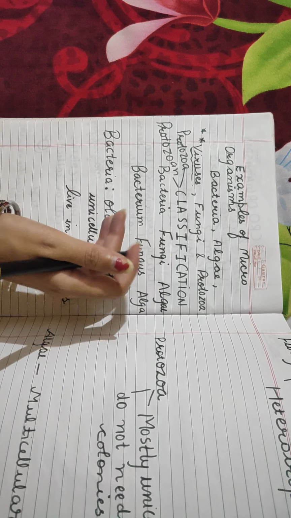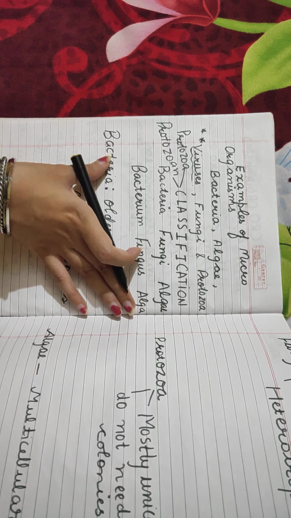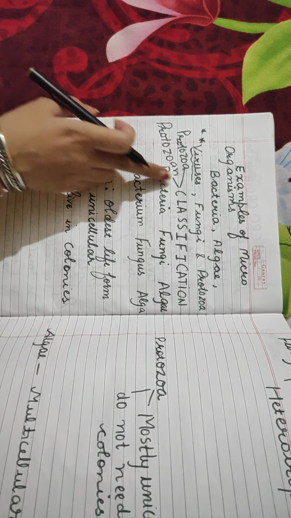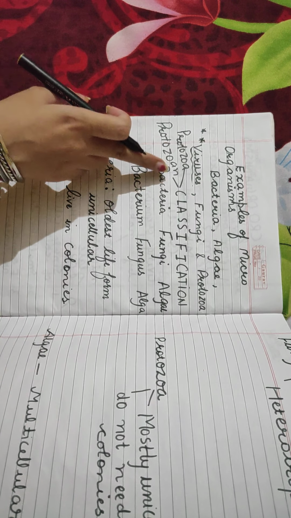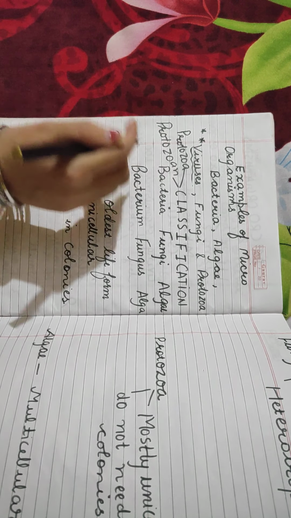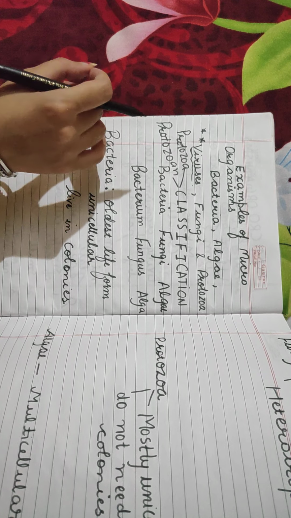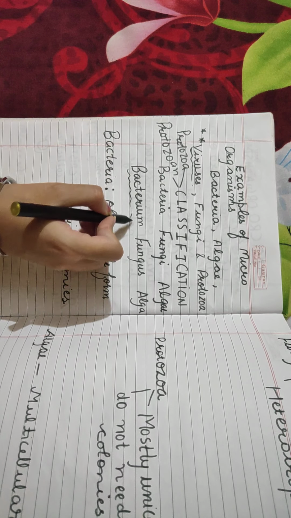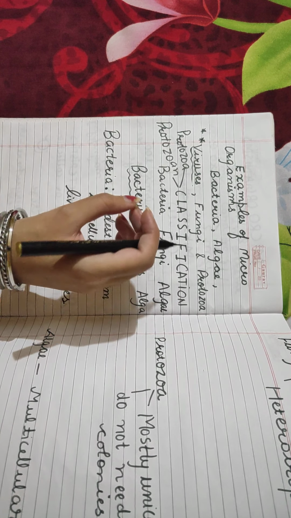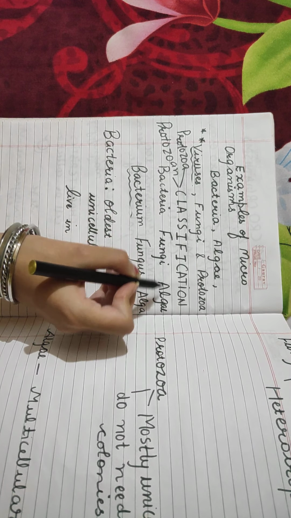Okay, now let's go ahead with the classification. The classification of microorganisms is basically into four groups: bacteria, fungi, algae, and protozoa. You might see that I have written just below it: bacterium, fungus, alga, and protozoan, right? When we are talking about a single tiny microscopic organism, we call them bacterium, fungus, alga, and protozoan. But if we are talking about a collection of tiny microscopic organisms, we call them bacteria, fungi, algae, and protozoa.